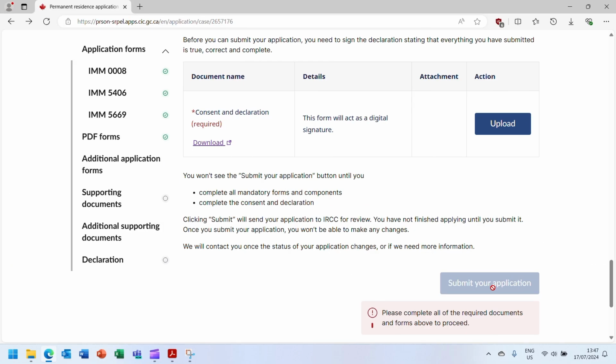If the Submit Your Application button is grayed out and you are not able to click it, it means that the application is not complete. Please go back and review the application to ensure that all of the mandatory application forms have either been completed in the portal or uploaded.